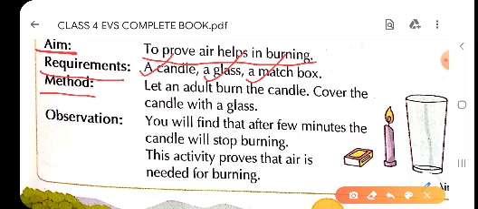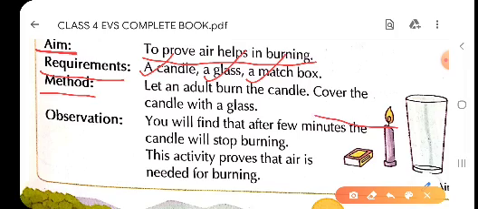Now, third step is method. So children, let an adult burn the candle. We will take the help of an adult to burn the candle. Here, cover the candle with a glass. First of all children, you will light the candle. You have taken a candle, you will light the candle and then the glass which you have taken, you will cover the candle with the glass.